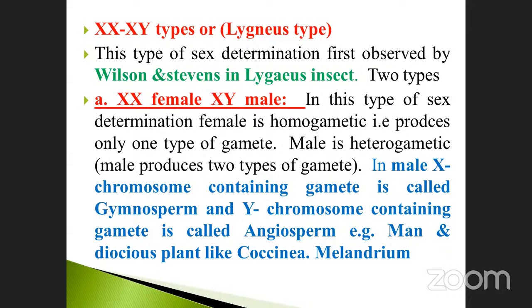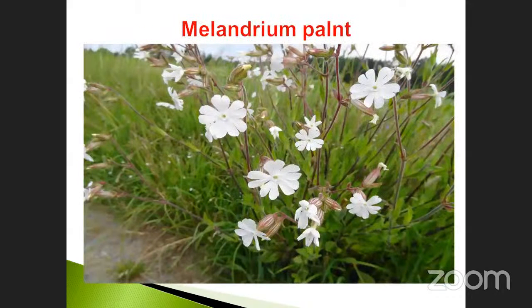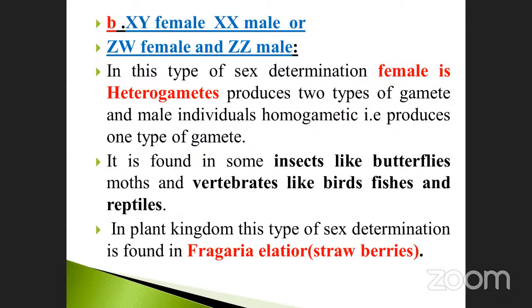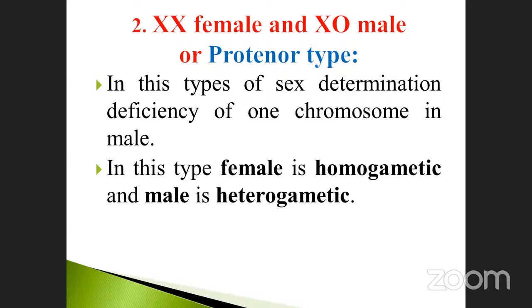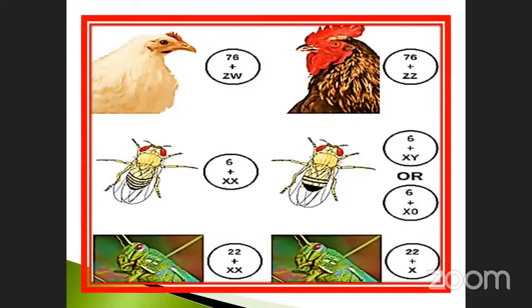Among plants also, Melandrium is an example. Don't forget. Then XY female, XX male. ZW female and ZZ male: here the male is homozygous and the female is heterozygous. Which plant is an example of this type? Strawberry, Fragaria elatior. And XO female and XY is another type, the Protenor type. Don't forget, my dear students. Here the male gamete is the heterogamete and the female is the homogamete.